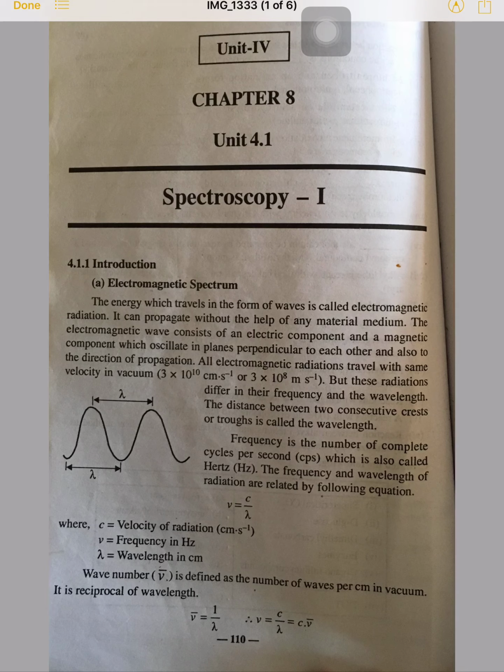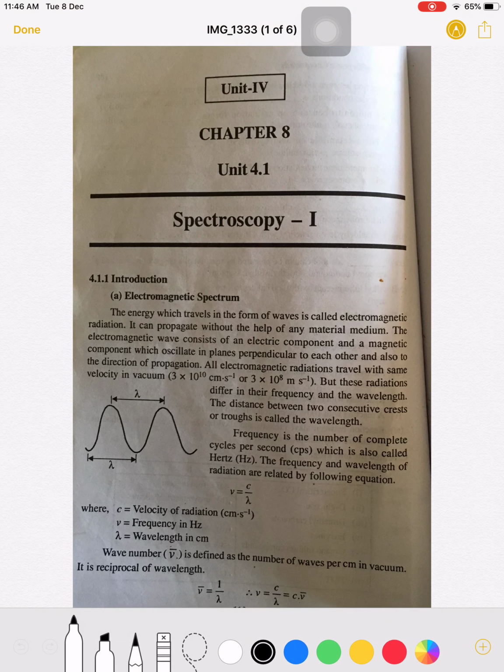Now see this one, this is the wave, this is the complete wave. This is the crest, this is the trough, and the distance between the successive crests or troughs is known as the wavelength. So the frequency is nothing but the number of complete cycles per second.